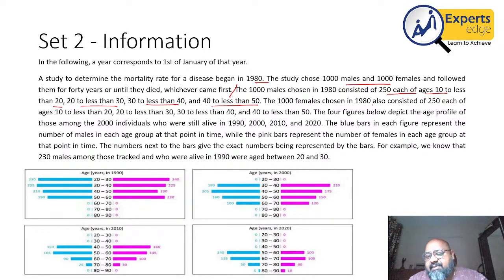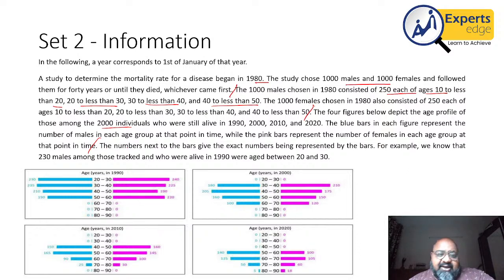Similarly, 1,000 women were chosen in the same bracket of ages, and 250 in each bracket. Then it says the 4 figures depict the age profile among the 2,000 individuals who were still alive in 1990, 2000, 2010, 2020. The blue bars in each figure represent the number of males, and the pink bars in each figure represent the number of females.